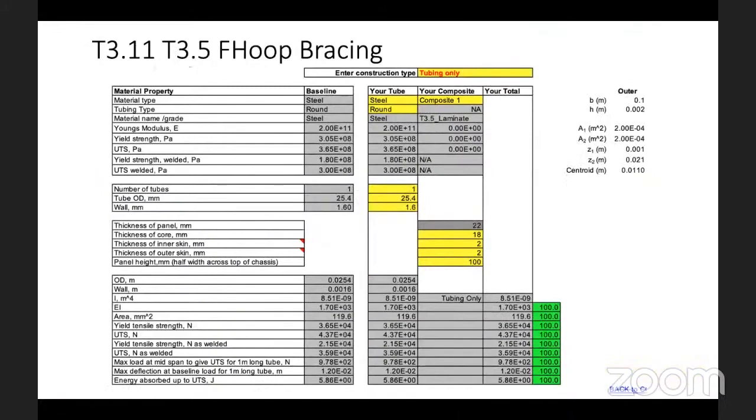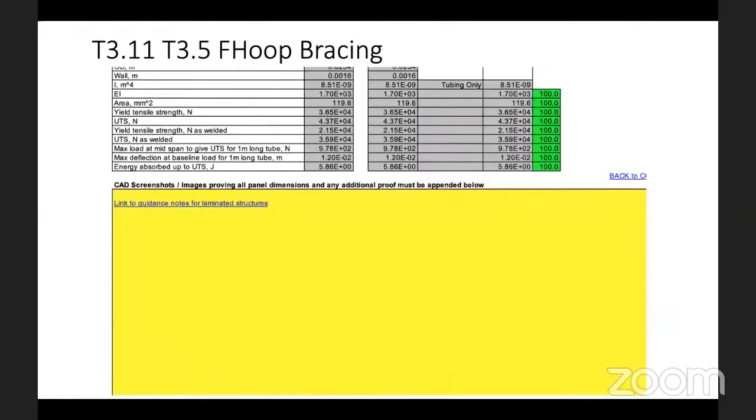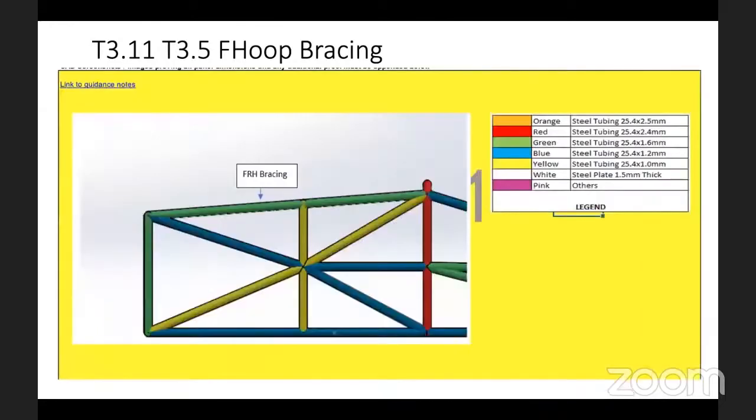Yeah, so now it is for the front hoop bracing. It is pretty much the same format. You just have to give the input wherever there is a yellow region, and when things turn green on the bottom side, if you see on the right side, whatever is at 100, you are good to go. If it is not, definitely you need to recheck the minimum requirement. And the same, you have a yellow region here, so definitely you need to place a CAD image. I have given you an example here again.